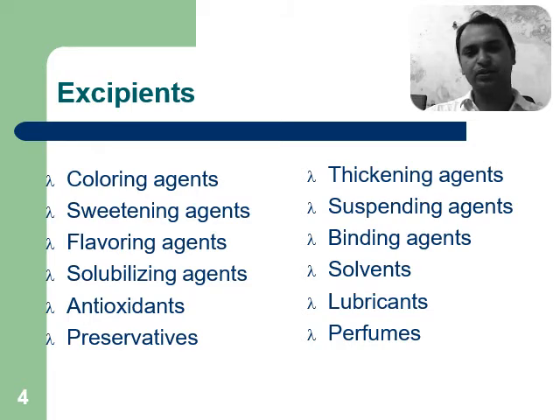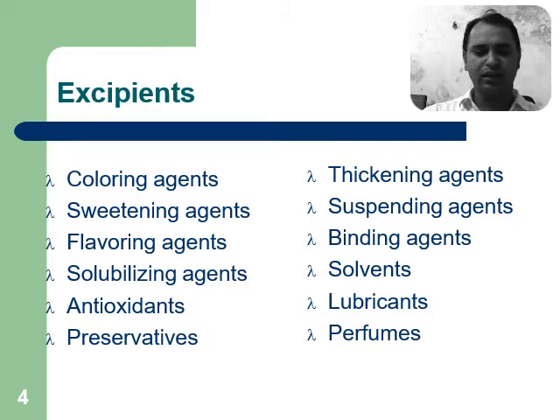Coloring agents are generally used to impart a color. Sweetening agents are generally mixed with the bitter medicament to mask the taste of that particular medicine or drug. Flavoring agents are generally used to induce a flavor like vanilla. Solubilizing agent: some drugs are poorly soluble in a given solvent, like an aqueous solvent. So a solubilizing agent basically enhances the solubility of that drug in a particular solvent.